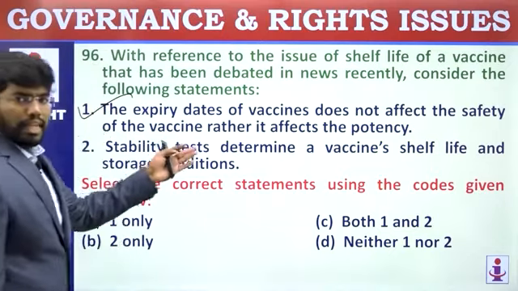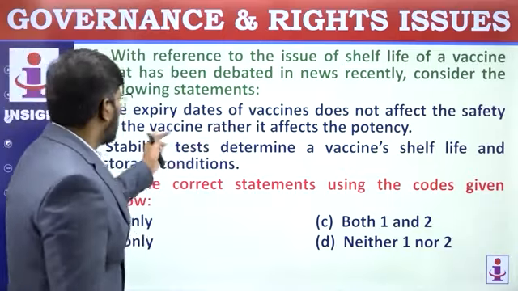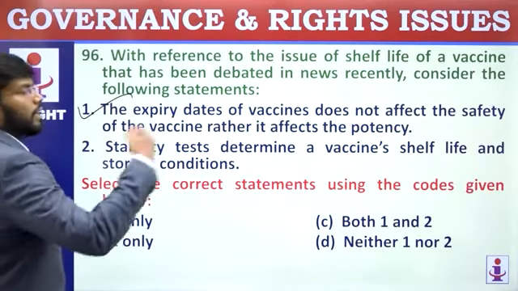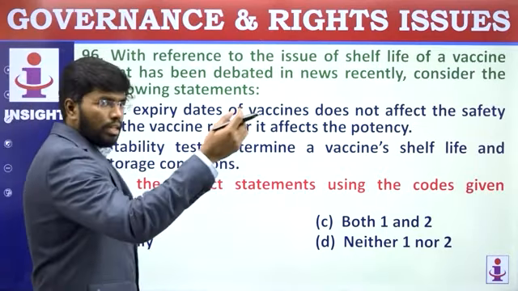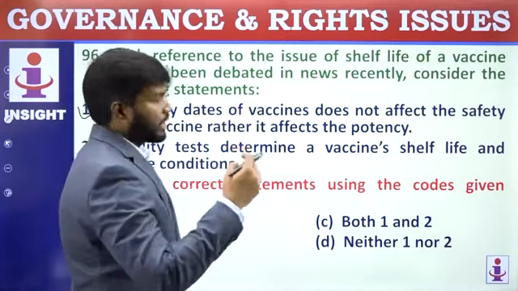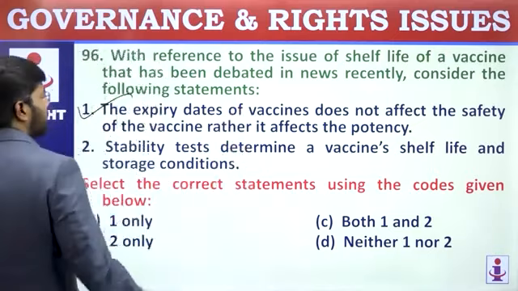Present COVID vaccines, Covaxin was into this issue. So they were saying that by extending the expiry date, if it has crossed, only the virulency will be affected, not the safety. So first statement is correct.